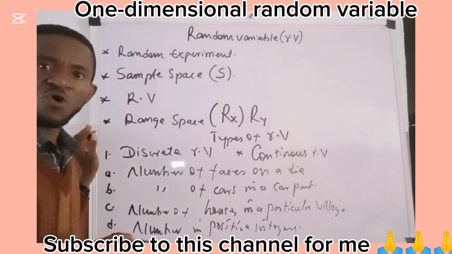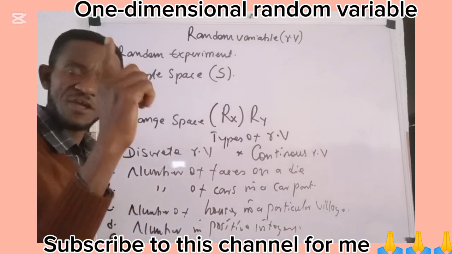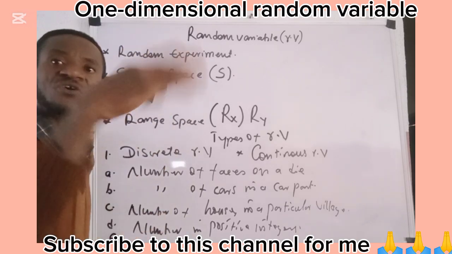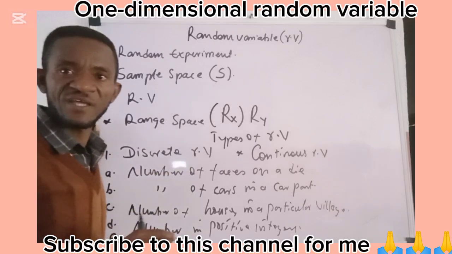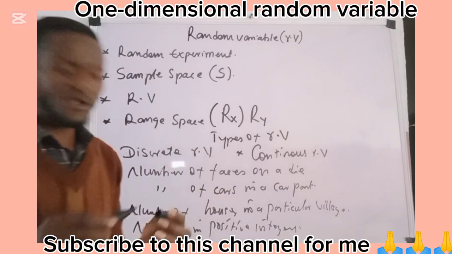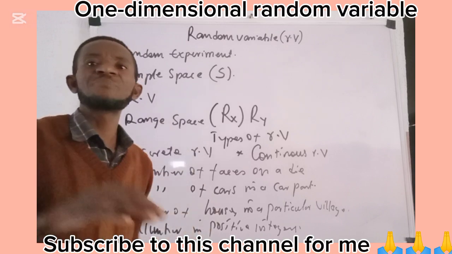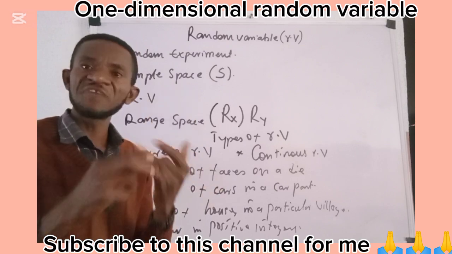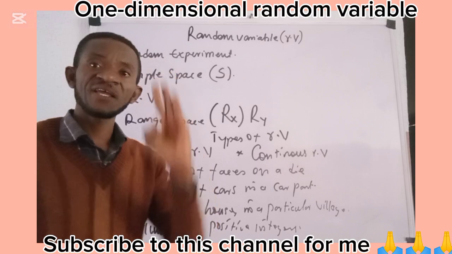And then another example, which becomes E, is the number of heads or tails in a flip of a coin, in a flip of 2 coins, and in a flip of 3 coins down the line. So these are examples of a discrete random variable. We are now going to lay emphasis on how to obtain the sample space, the range space, and equally the probability distribution of a discrete random variable, making use of a flip of a coin, a flip of 2 coins, and then a flip of 3 coins.